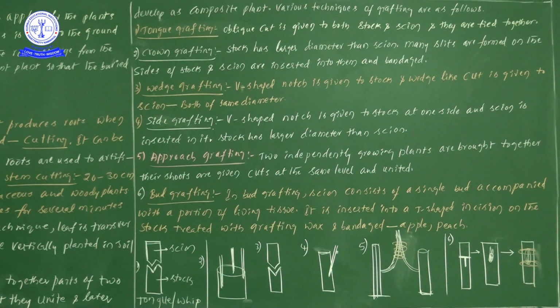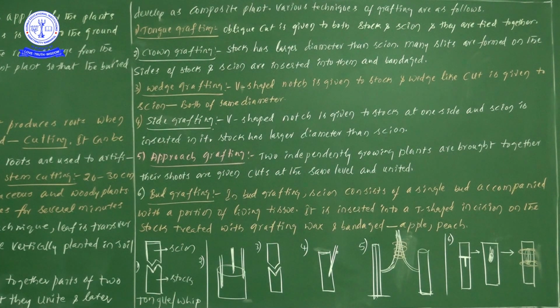Once you see here, we have inserted one single bud. Suppose these two belong to two different plants. Then one kind of branch formation takes place here, and another kind of branch there. If these two plants belong to different species, then on the same plant we can enjoy the development of two different fruits.